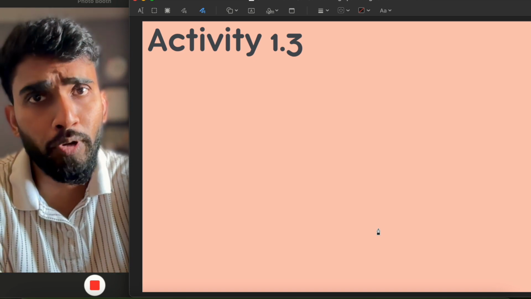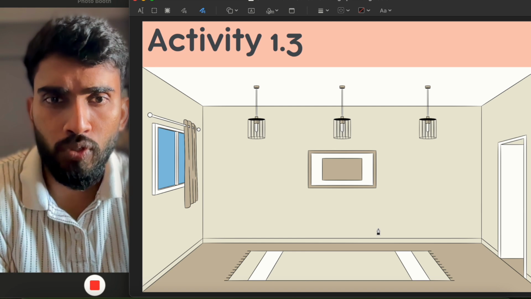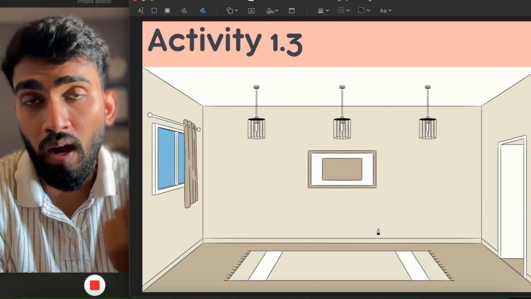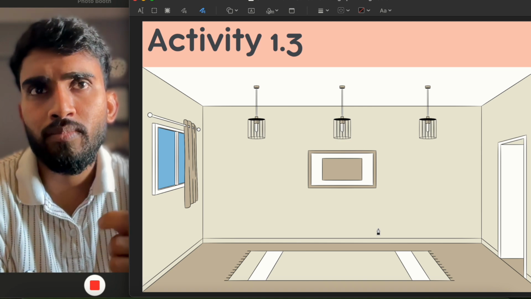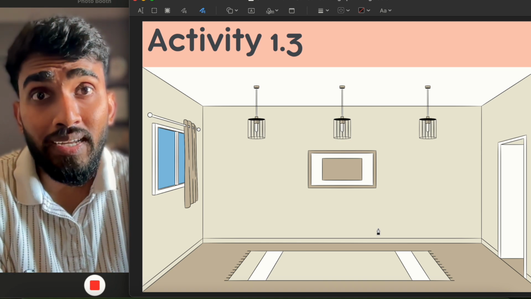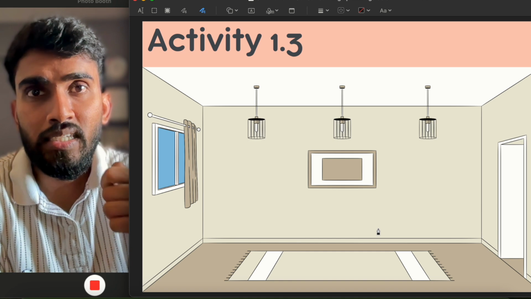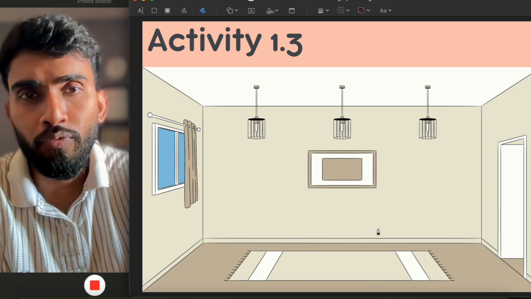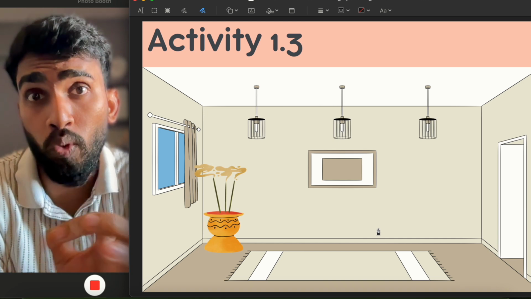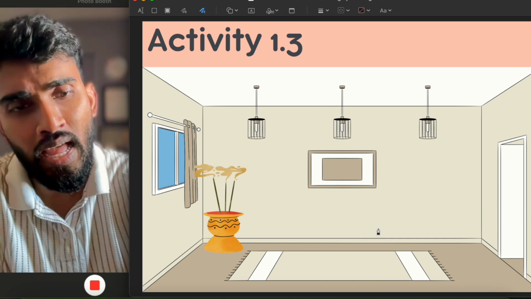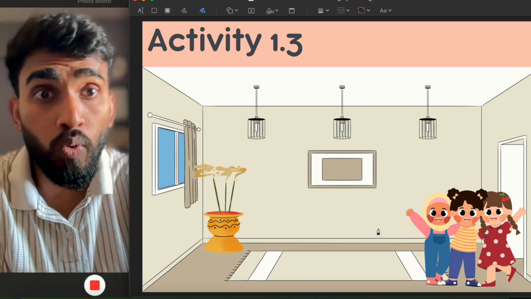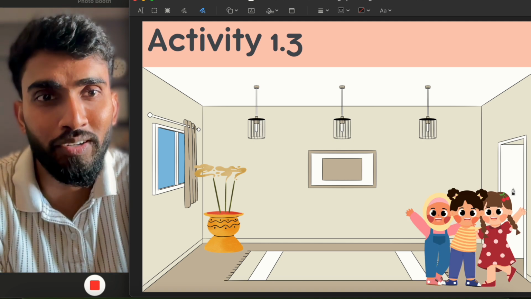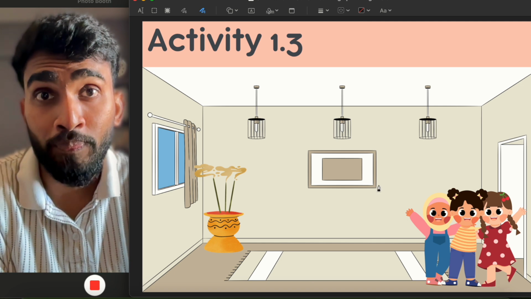In that activity 1.3, let us go into a room. So here we are. We have to take some incense stick, agarbatti, and try to smell it. We will get the smell when we take the incense stick closer to our nose, right? Then what we have to do? We have to light the incense stick in one of the corners of the room, and we have to go to another corner. Let us say these girls are here.